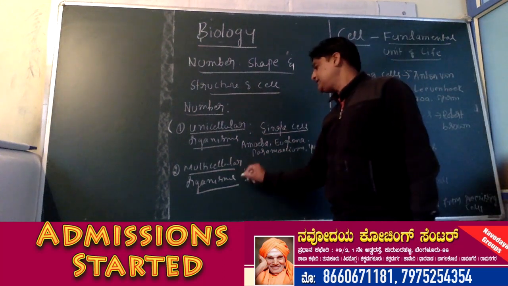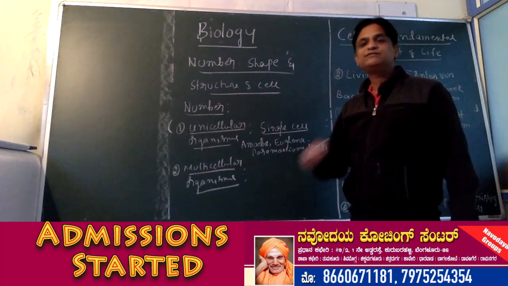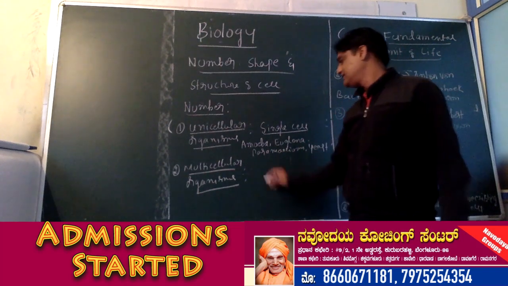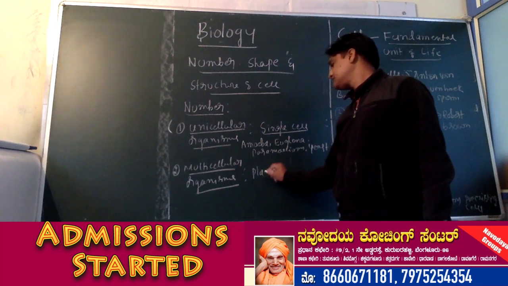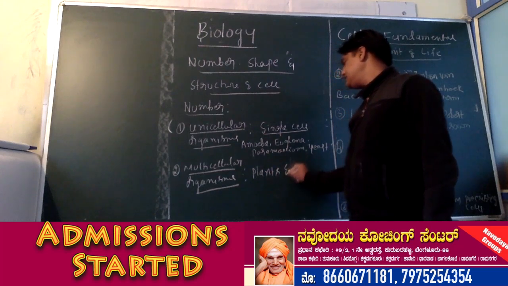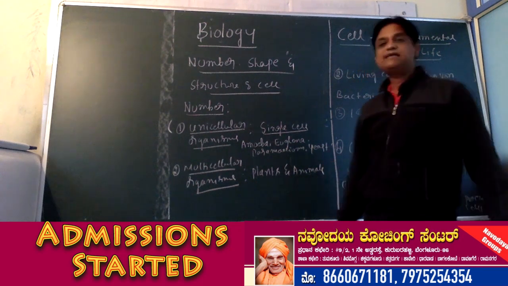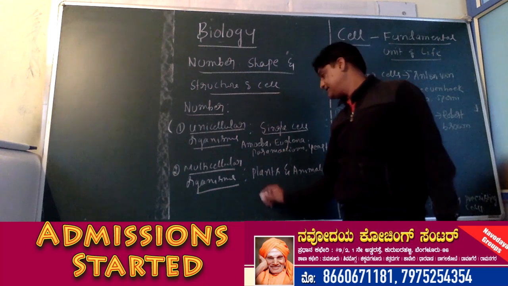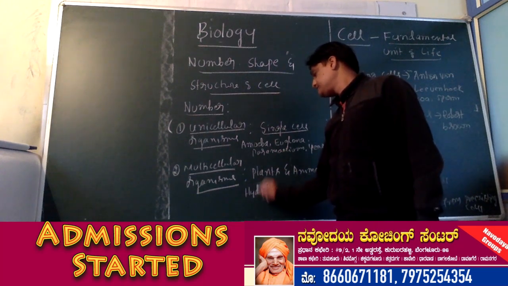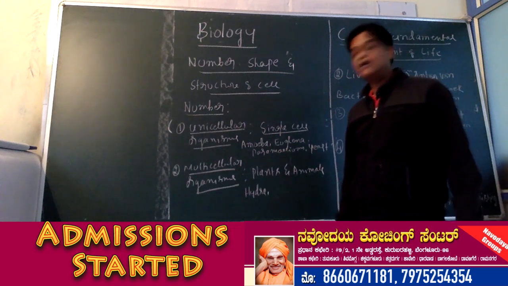Then what are multicellular organisms? That is organisms which are made up of one or more cells. So all higher, that is, plants and animals, they are examples for multicellular organisms. Okay, for example, Hydra. Hydra is a multicellular organism.